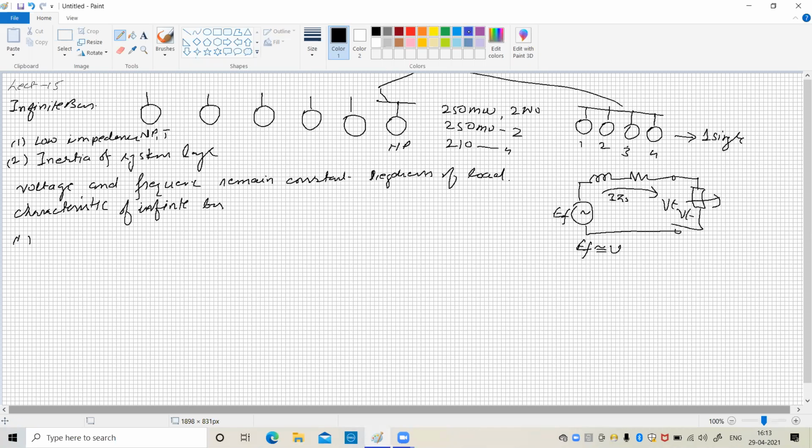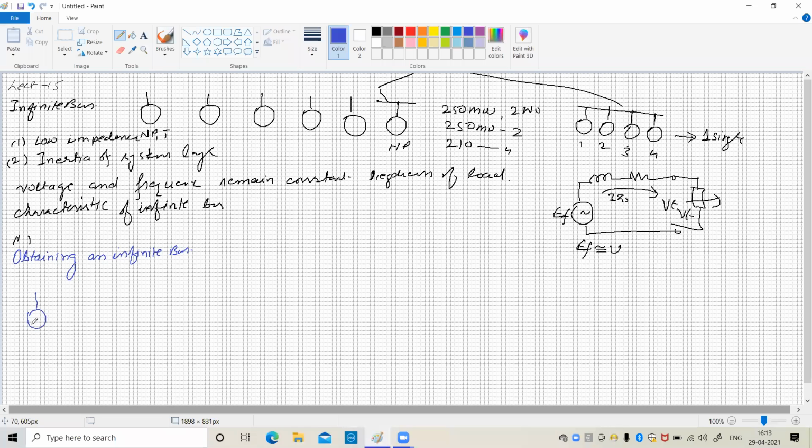Now we will see how to obtain an infinite bus. Say for example, we have a number of alternators connected in parallel.